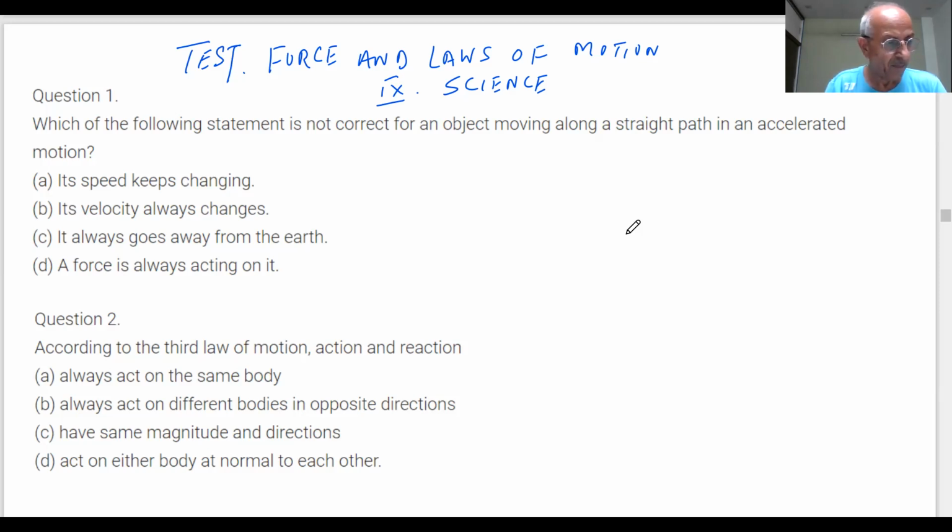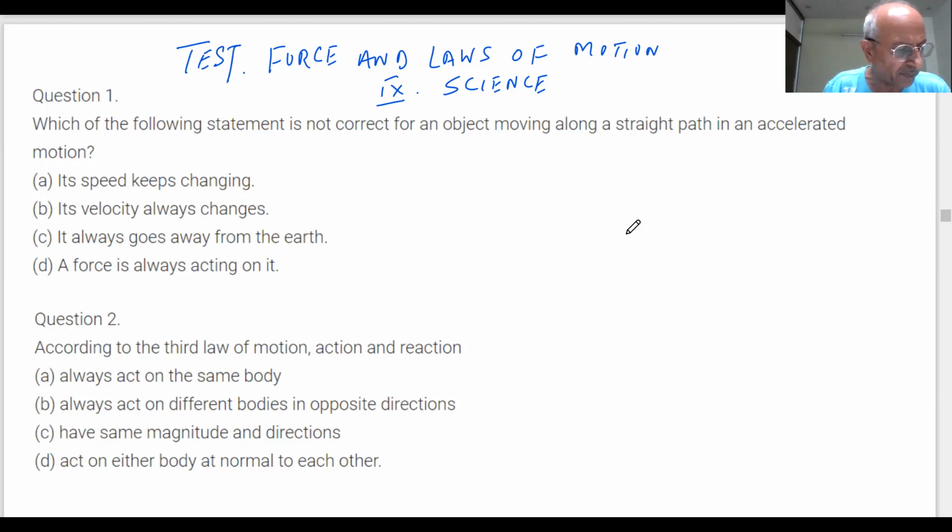Why is it called the law of inertia? Because inertia is a tendency of undisturbed objects to be in a state of rest or of motion unless acted upon by a force. It is a natural tendency. If you are sitting, you keep sitting unless an unbalanced force acts on you. If you are moving, you keep moving unless some unbalanced force acts on you. So there is an inertia.